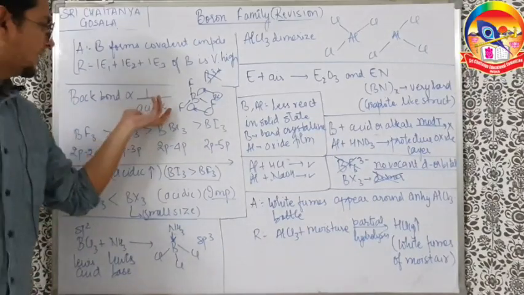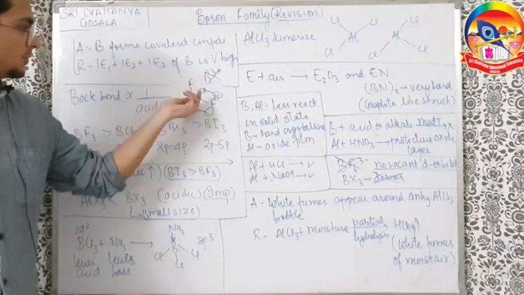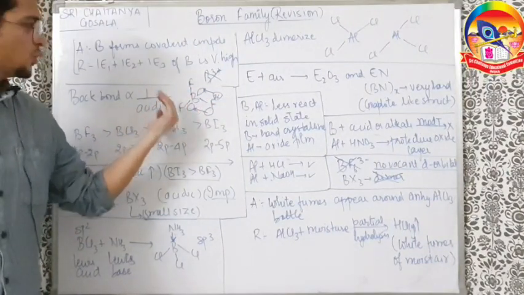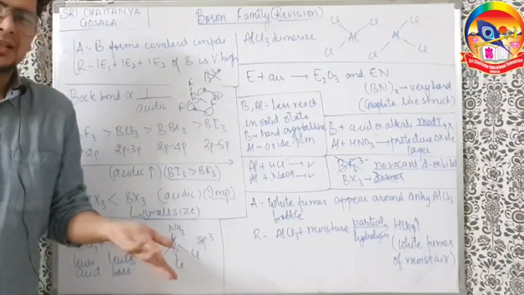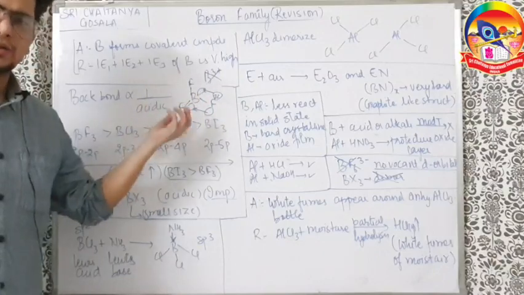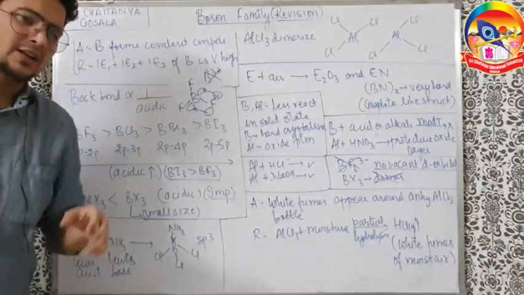Now what is acidic nature? Lewis acid means lone pair acceptor. So if I am boron and I am getting the lone pair from fluorine by sidewise overlapping, why will I take the electron from outside much? I will take only a little bit, because this is partial bonding happening. It's not a very strong lone pair, complete transfer is not happening, partial transfer is happening.